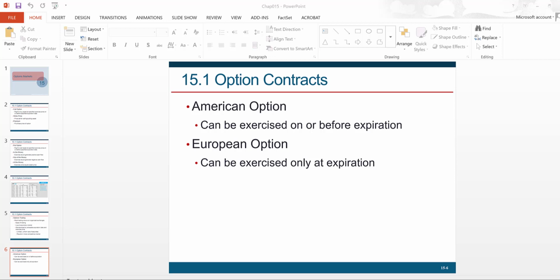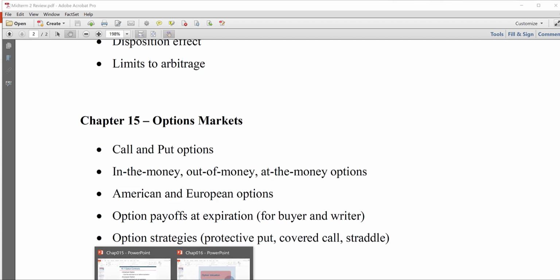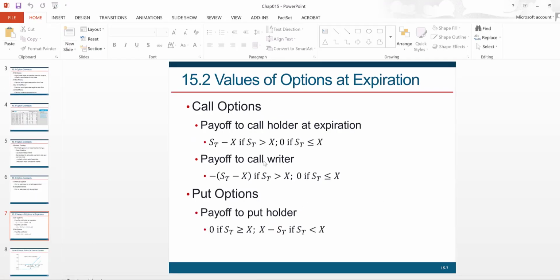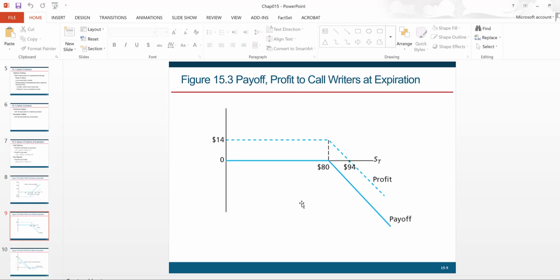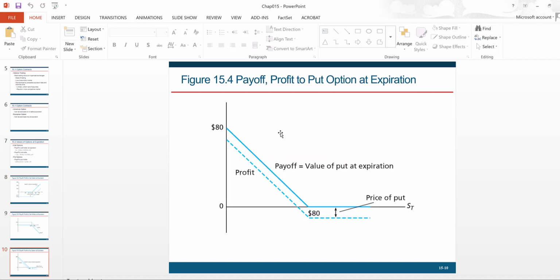Okay, and then the most important thing from the options discussion is familiarity with option payoffs for both the buyer and the writer at expiration, right? So what is the call option and put option payoff at expiration for the buyer and the writer? So for that part, again, make sure you are able to do the payoff calculations. Make sure you are familiar with the payoff diagrams at expiration for both the buyers and the writers of call